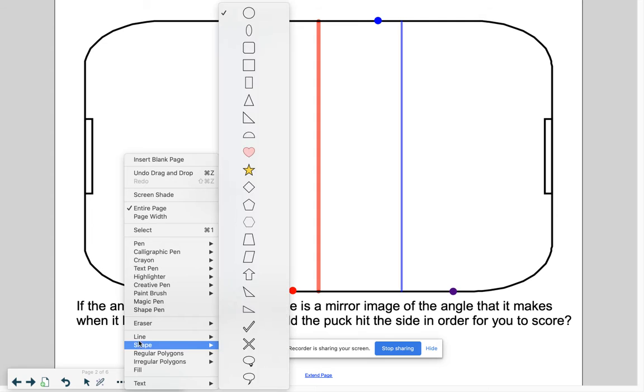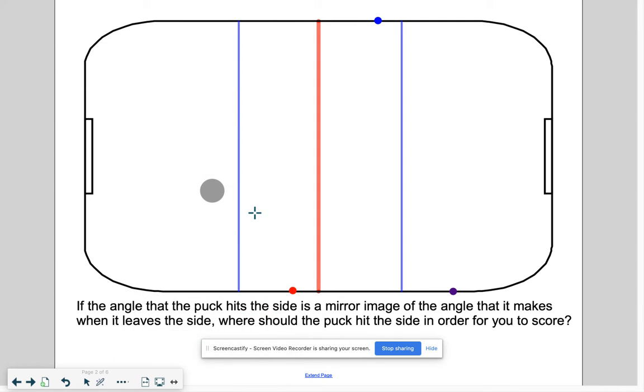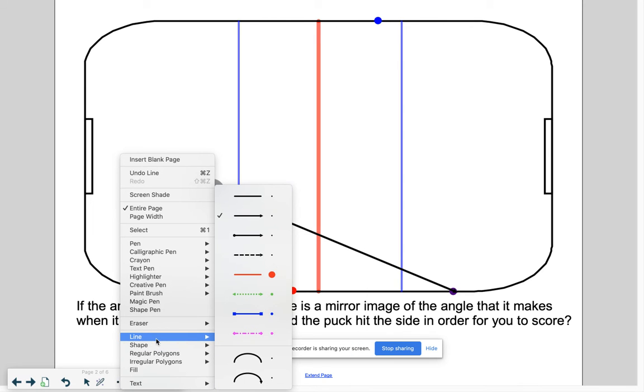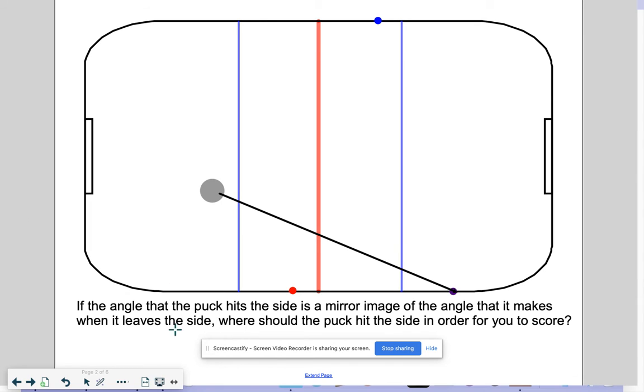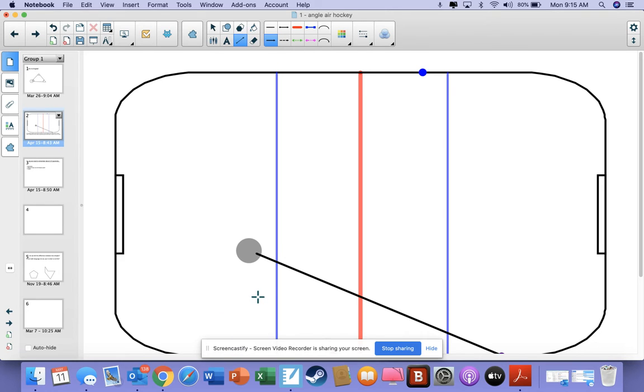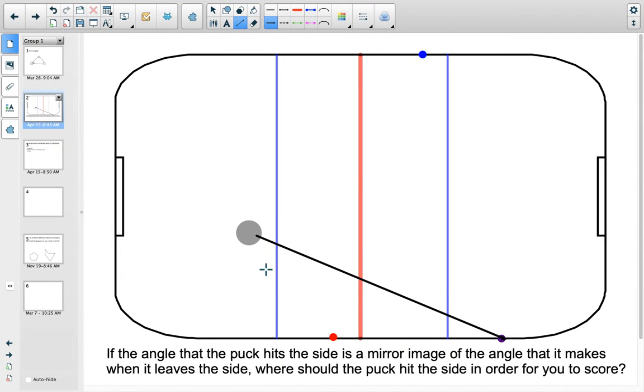So first of all, we have to measure. I'm going to do my purple puck first. So let's say I fire that puck, my purple dot, and it hits right there. All right, it hits right there. Then I'm going to do that with my red. I'm going to change the color of my line here. Let me just get it full screen, make this a little easier. There we go, that's better. And so there's my red line. And then the line for my blue puck will be here.